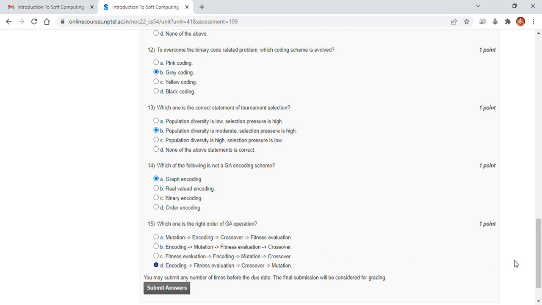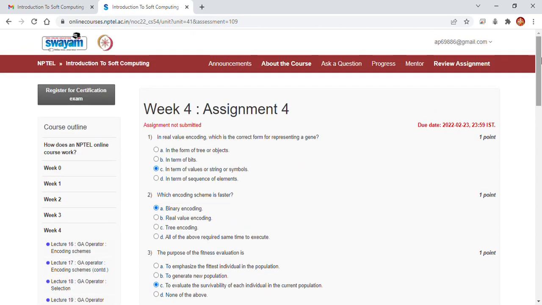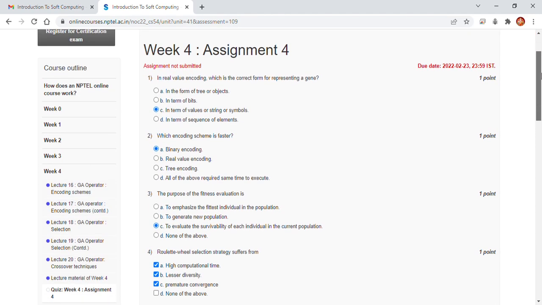Let us check one by one and submit our answers. 1. C, in terms of values, strings. Which encoding scheme is faster? Binary encoding scheme.